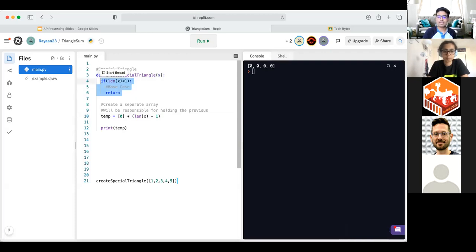Now, this will come in handy because we're going to be taking the sum, and eventually we have to change these zeros. And in order to do that, we're going to have to go over, aka iterate, over the array. So when I talk about iterate, what do we usually think of? What type of loop are we going to use? Anybody have an idea?